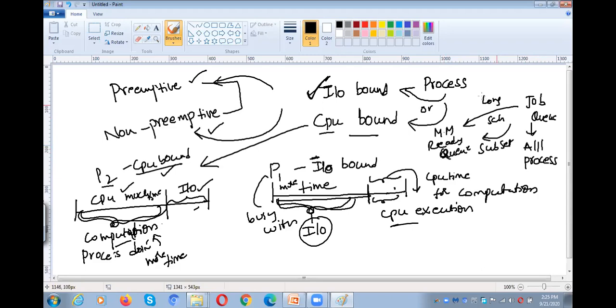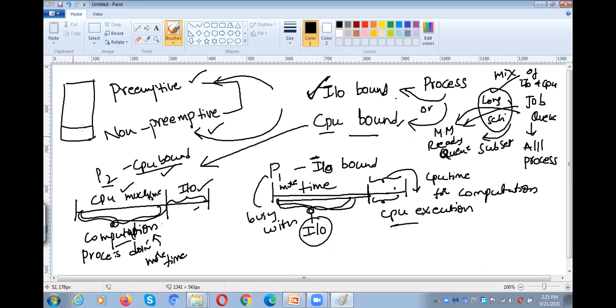It is the responsibility of the long-term scheduler to keep a mix of IO bound and CPU bound processes. Some processes need to be IO bound and some need to be CPU bound. So it is the responsibility of the long-term scheduler to select such a type of process from the secondary memory job queue to the main memory ready queue. That means, what variety of processes need to be in the main memory?